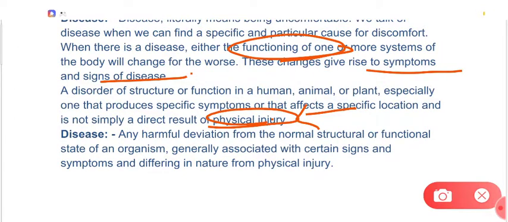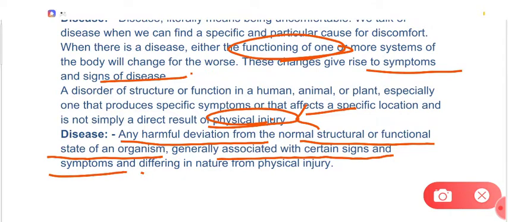All right, now let's talk about the definition. Let's have a look at the definition of the disease also. Any harmful deviation from the normal structure and functional state of the organism, generally associated with certain signs and symptoms, and differing in nature from the physical injury. So whenever the structure or the function of certain organs or organ systems of your body is disturbed, and because of this there are certain signs and symptoms, and if they are not because of the injury, this is a disease. Got it?